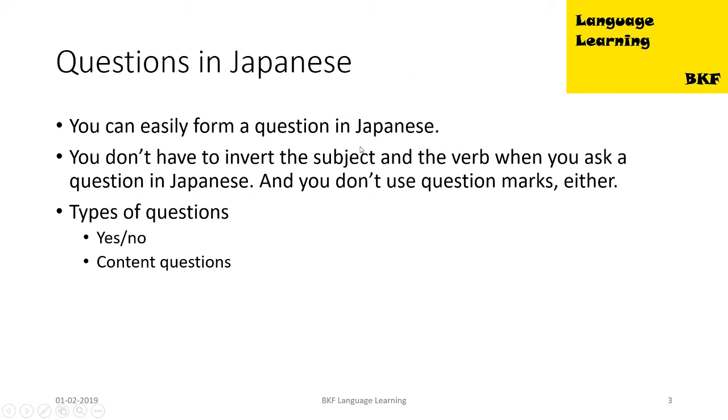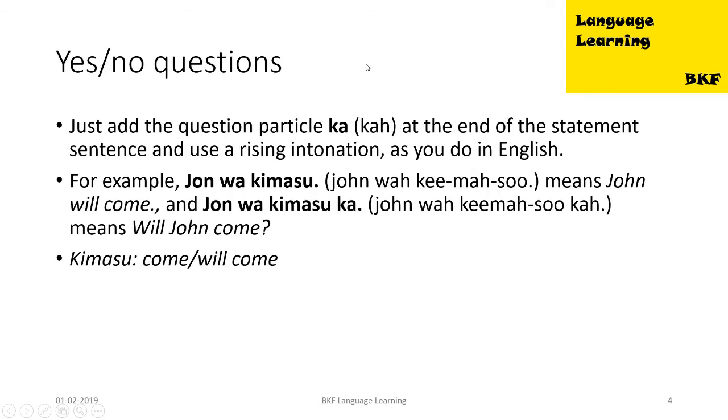It's pretty easy to form a question in Japanese. You don't have to invert the subject and the verb when you ask a question in Japanese, unlike English. So you don't use question marks either. We have two types of questions, yes and no questions and content questions. First comes the yes and no type of questions.